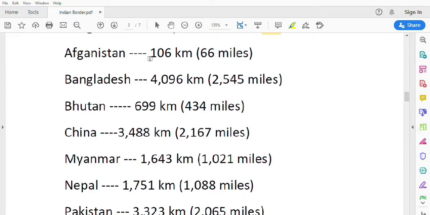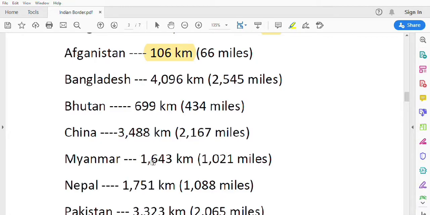Afghanistan has 106 kilometers, that is 66 miles. Bangladesh has a border length of 4096 kilometers, that is 2545 miles. Bhutan has 699 kilometers, that is 434 miles. China has 3488 kilometers, that is 2167 miles.